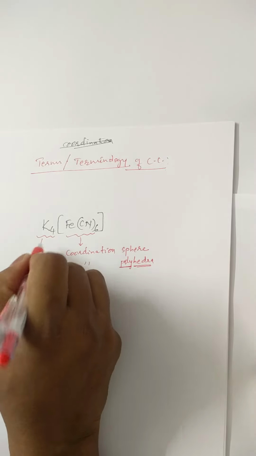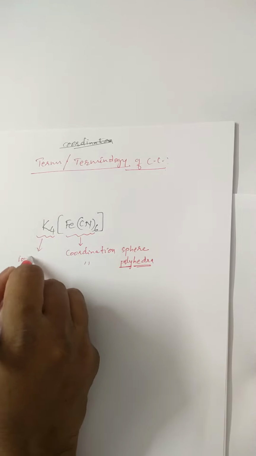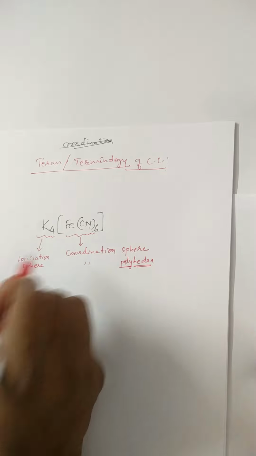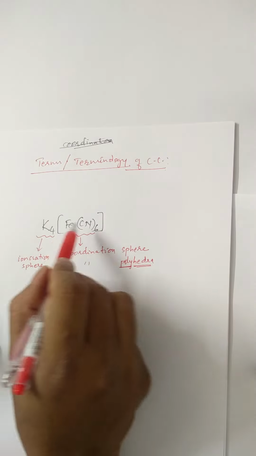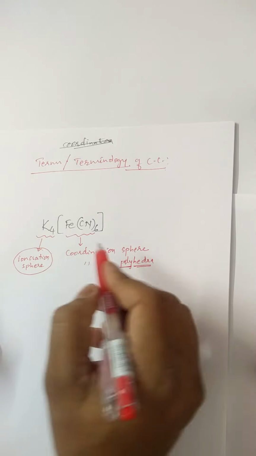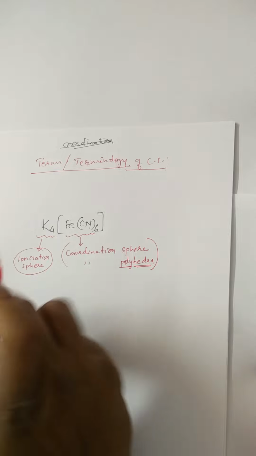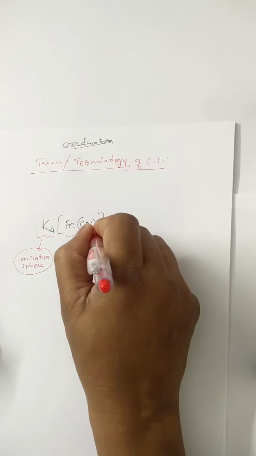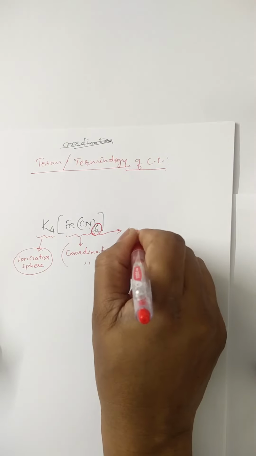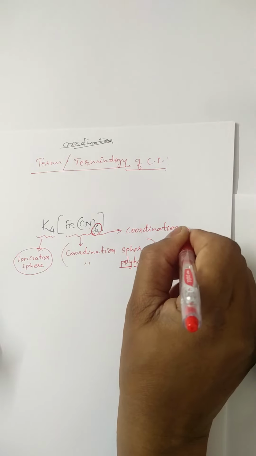What is present outside the square bracket is called the ionization sphere. It means a complex compound is usually made up of an ionization sphere, which is outside the square bracket, and a coordination sphere, which is inside the square bracket. This number is called the coordination number.